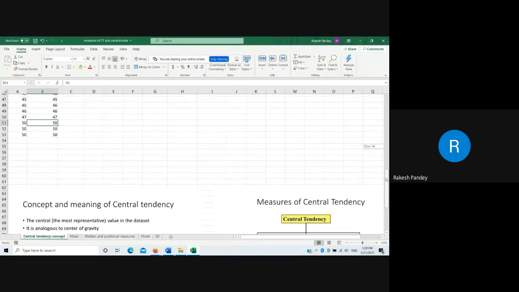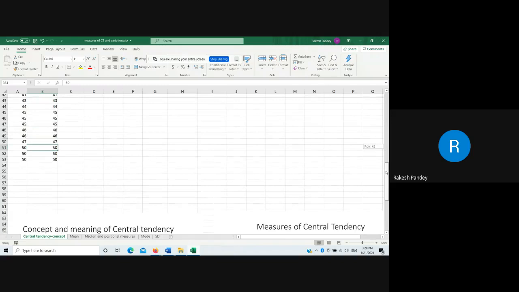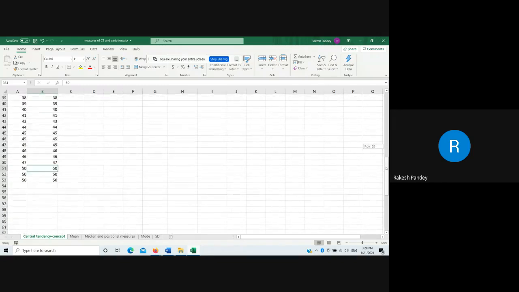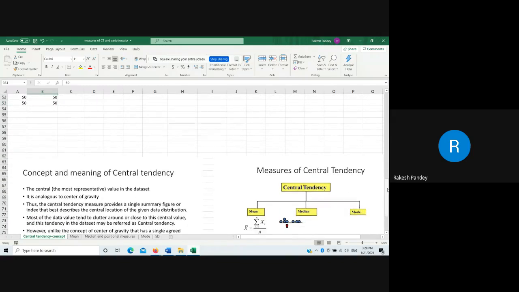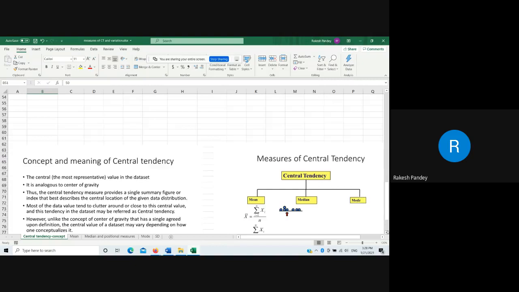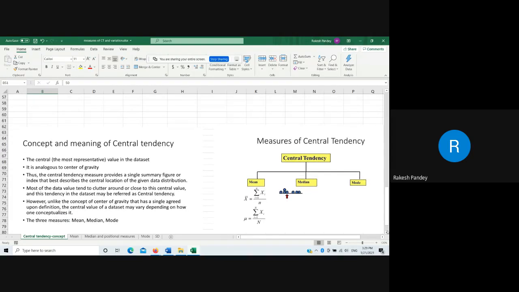So others suggest, sir, that the value which occurs most frequently, which is most fashionable, should be considered representative. For example, in this group of 50 students, around 30 students scored 35.